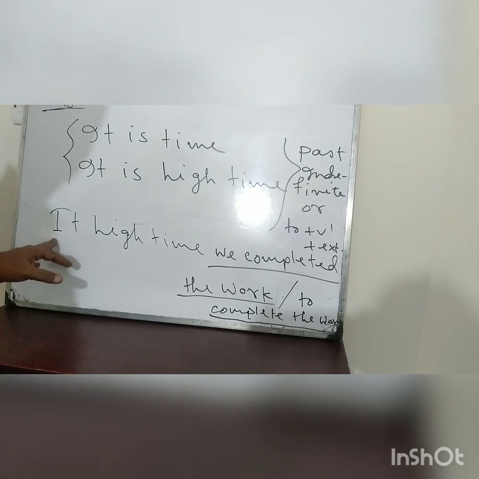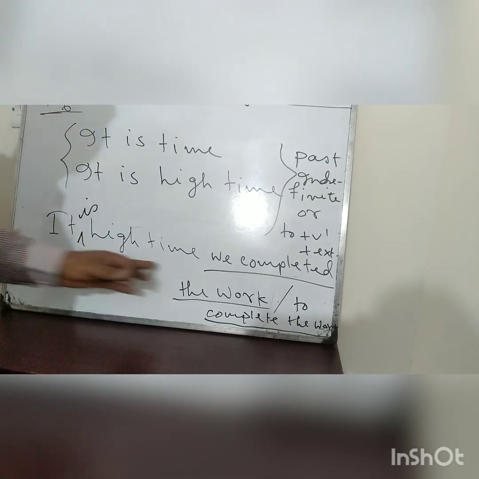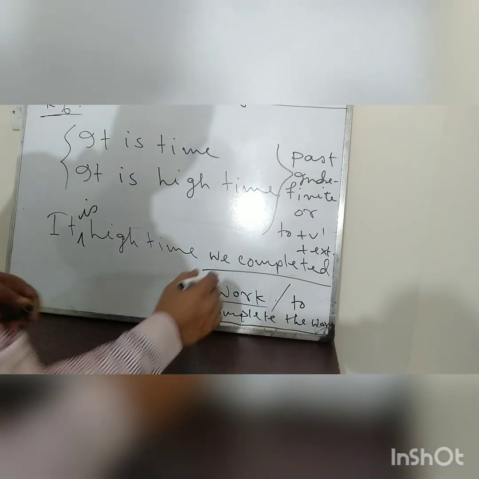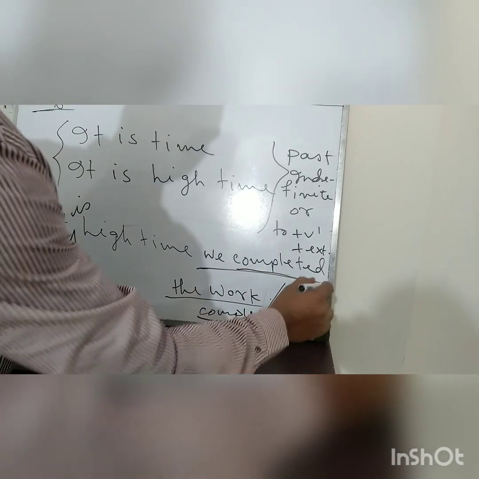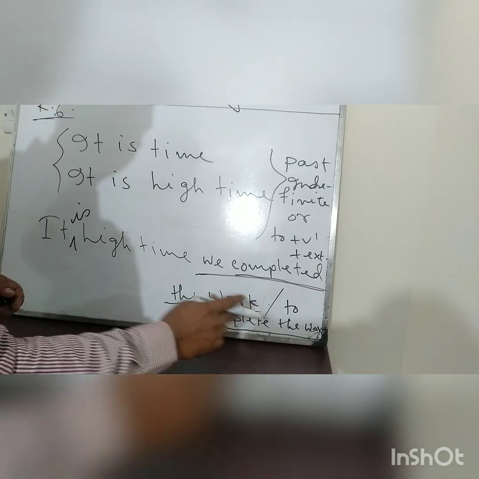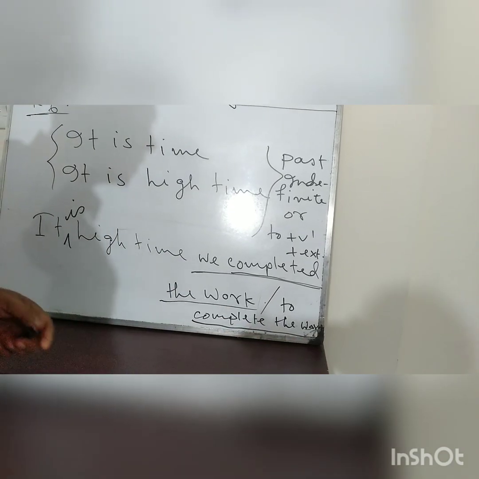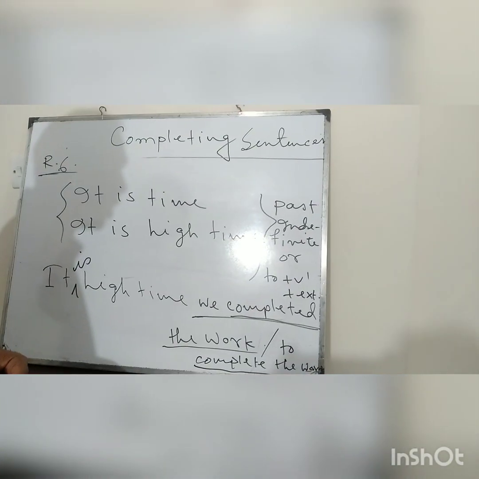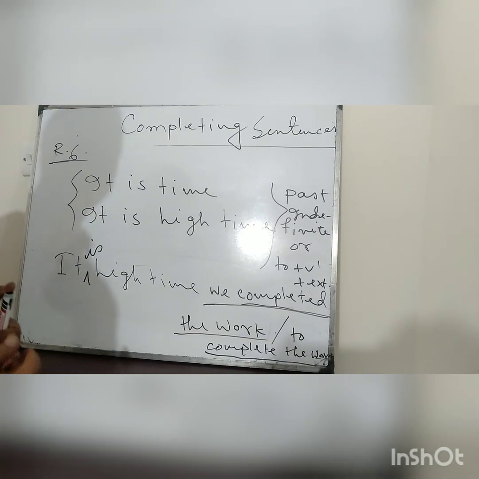Now see an example. It is high time we completed the work. We have "it is high time," and after it we have completed the sentence with the past indefinite tense. Or you could also write, it is high time to complete the work. So you are fully independent in what way you will complete this sentence.